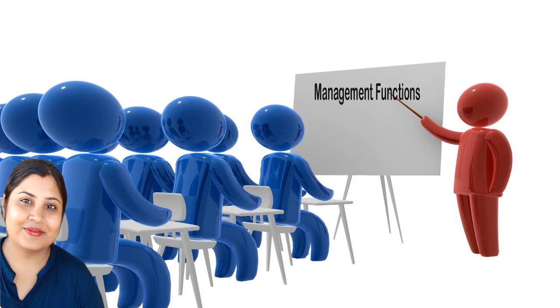Remember, you cannot interchange the place. This will always come systematically. You have to do planning first, then organizing, then staffing, then directing, and then controlling. These are the 5 functions of management which go on continuously. That means a manager has to perform all these 5 functions systematically, one after another and on a continuous basis. And that is why management is also known as a continuous activity.